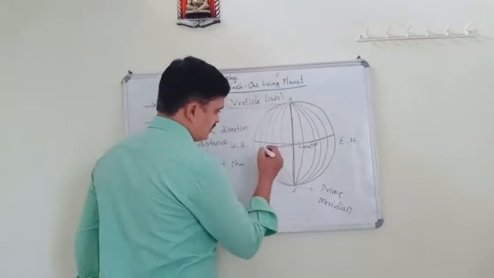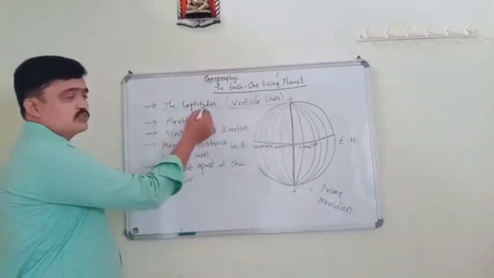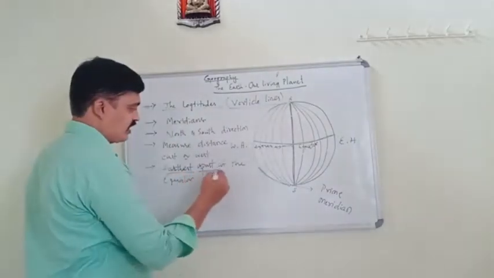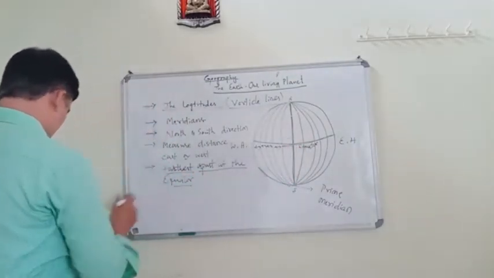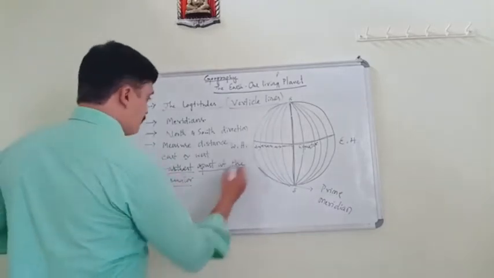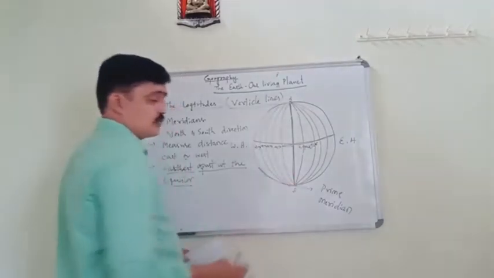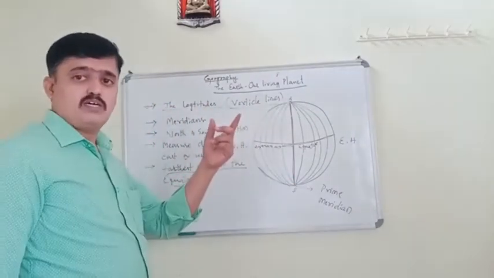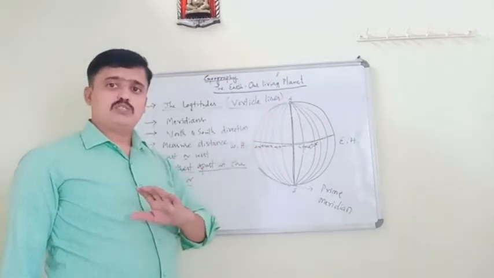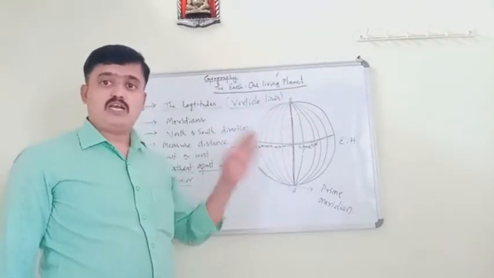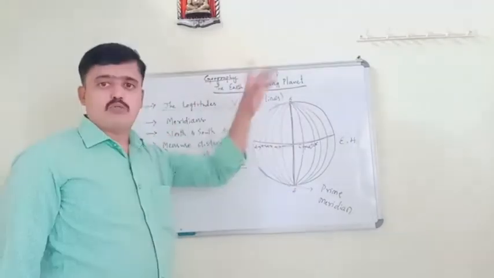Longitudes are farthest apart at the equator and meet at the poles. But latitudes never meet, as they are parallel to one another. Latitudes never meet, but longitudes meet at the poles.